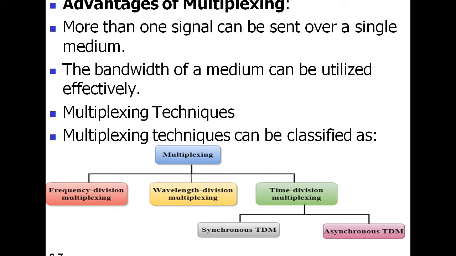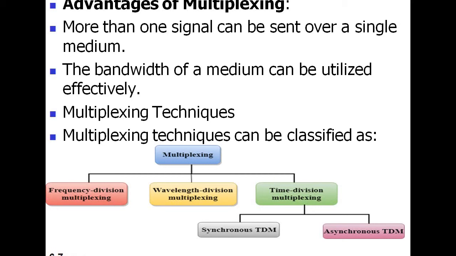So first we may go for what is FDM or frequency division multiplexing. Again, multiplexing techniques can be classified into mainly three types. What are they? First one is frequency division multiplexing. Second one is wavelength division multiplexing. Third one is time division multiplexing. So first we may go for FDM.